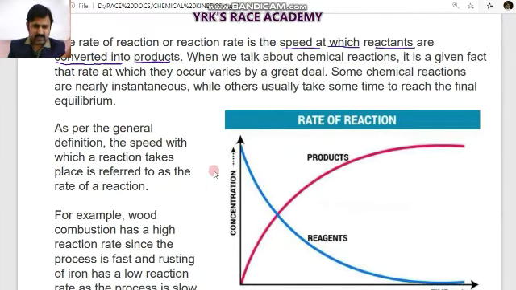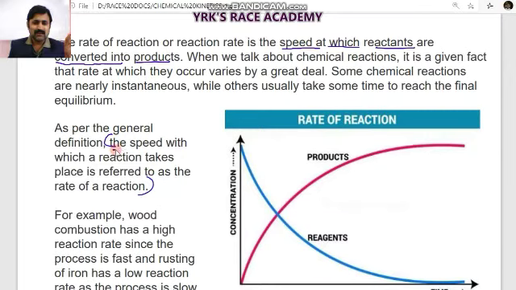Here you see one graphical appearance. Once again, as per the general definition, the speed with which a reaction takes place is referred to as the rate of reaction. So you can consider this as the definition.